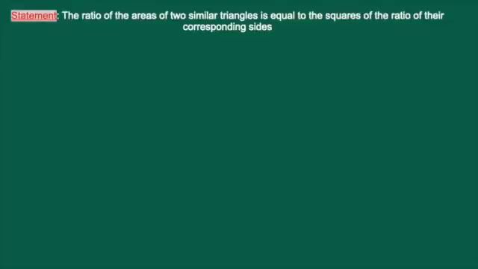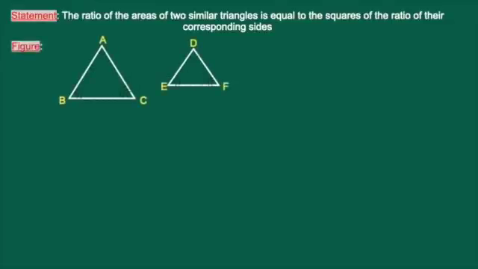To prove this one, we require a figure. The figure comprises two triangles ABC and DEF. Both the triangles are similar triangles and their corresponding angles are marked. Angle A is equal to angle D, angle B is equal to angle E, angle C is equal to angle F. That we have to write in the data.